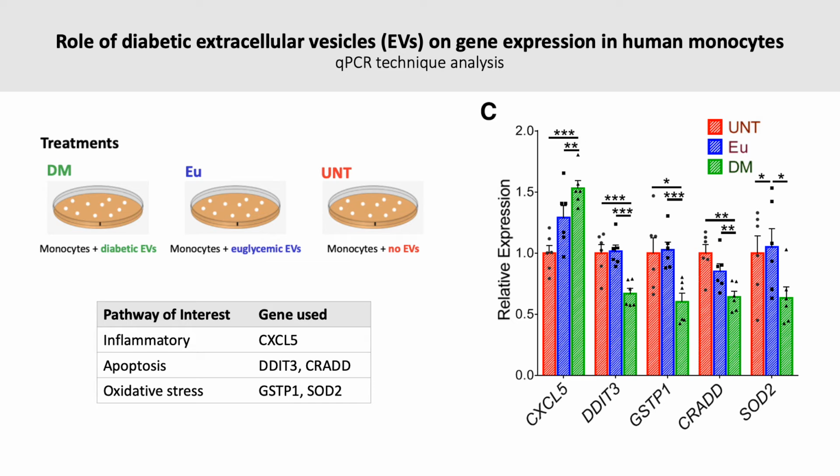It is shown that the diabetic EV condition resulted in higher CXCL5 gene expression in monocytes when compared to the euglycemic condition. Also, genes DDIT3 and CRAG that are involved in the apoptosis pathways, and genes GSTP1 and SAW2, which are all involved in the oxidative stress pathways, experienced lower expression in the diabetic condition.